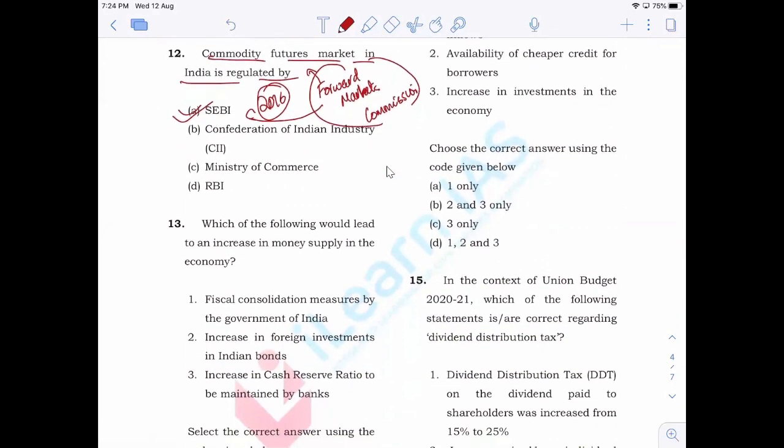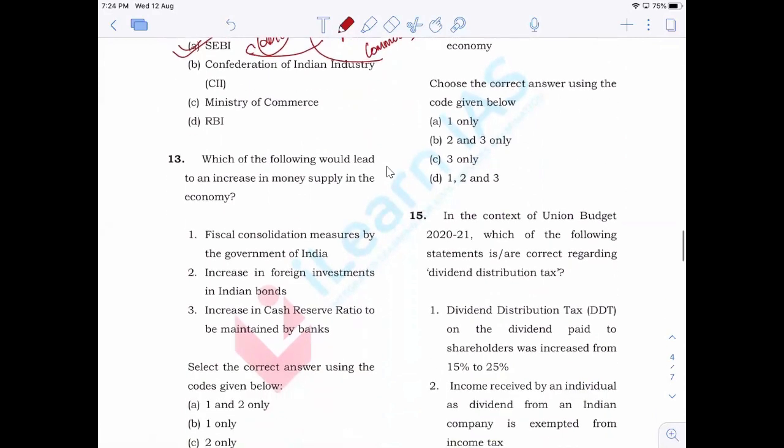Now, next is, which of the following would lead to an increase in money supply in the economy? Fiscal consolidation measures. Fiscal consolidation means the government is either reducing its expenditure or trying to increase its receipts. In that sense, it will lead to lower money supply, because when they want to increase receipts, they might increase taxes. If they reduce expenditure, they are spending less in the economy. As a result, money supply will go down. So this statement will be wrong.